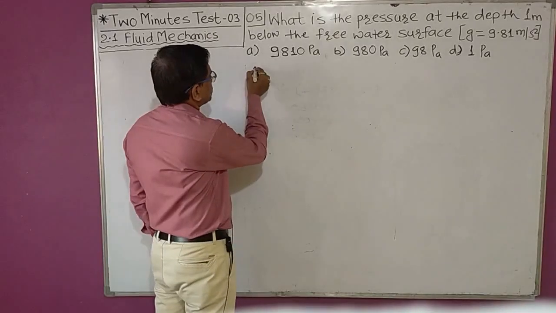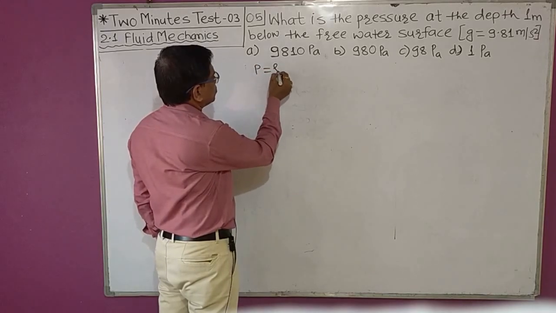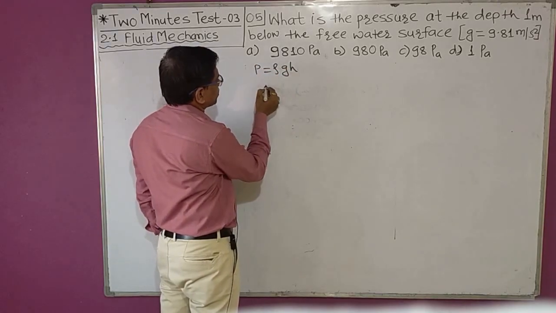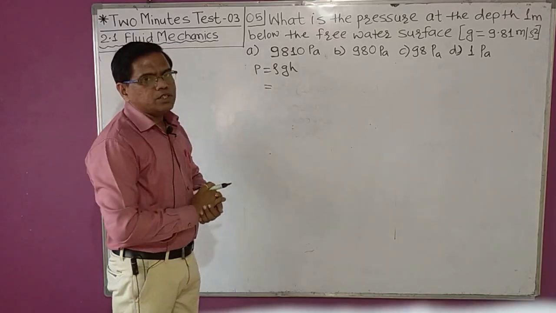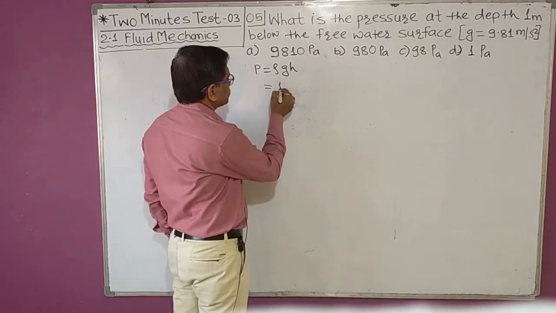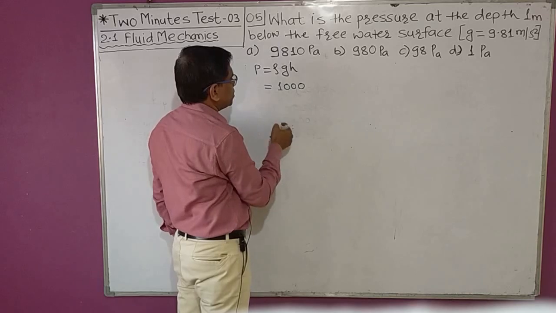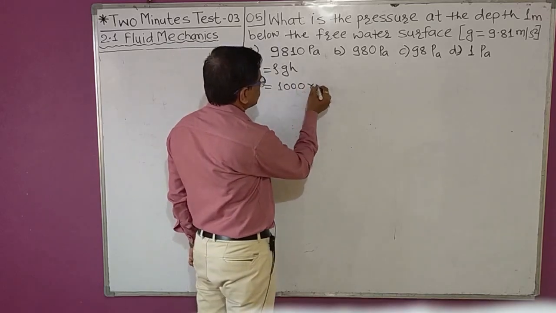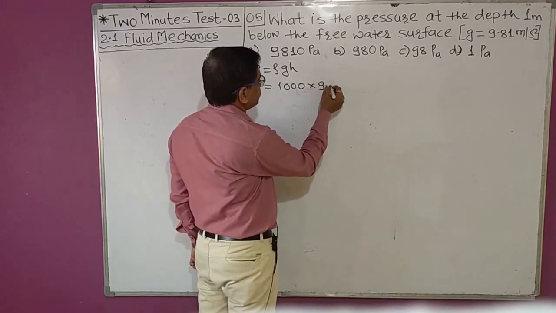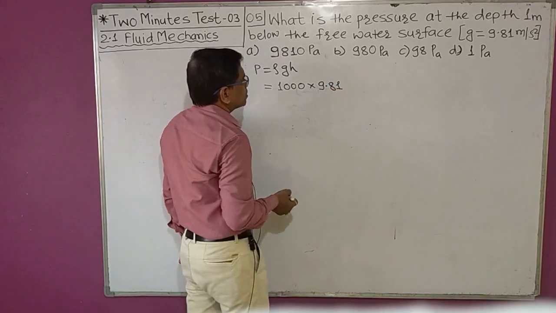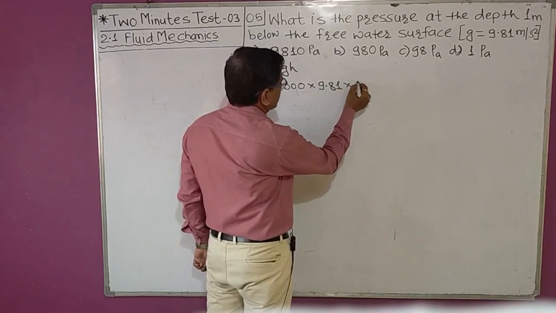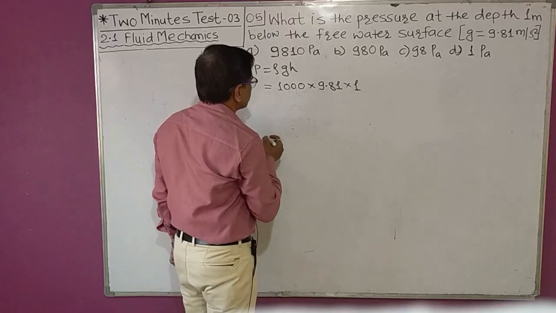So here pressure P is equal to rho into g into h, where rho is the density of the water, which is 1000 kilogram per meter cube, into g, which is 9.81 meter per second square, and height h is 1 meter.